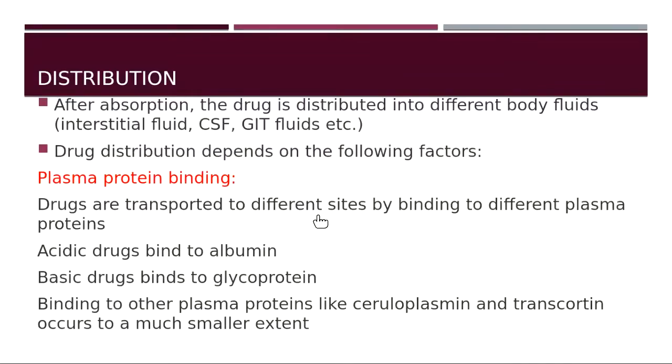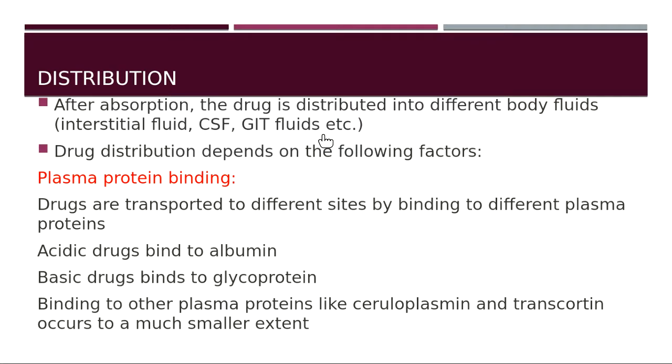Next, followed by the distribution. Now what do we mean by distribution? After the drug is absorbed, now the drug has entered the systemic circulation, either from the stomach or the intestine or from the mouth, and it has crossed the liver, the first pass metabolism and bioavailability, how much drug has to enter into the systemic circulation. Finally, it has reached the systemic circulation. That means now the drug is in the blood.